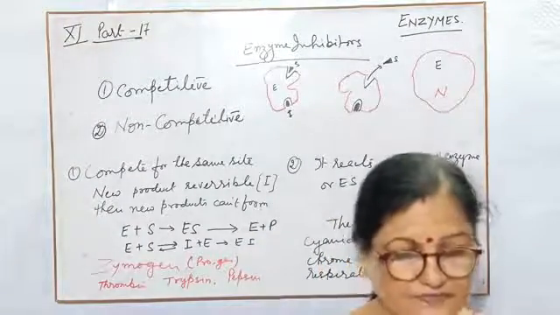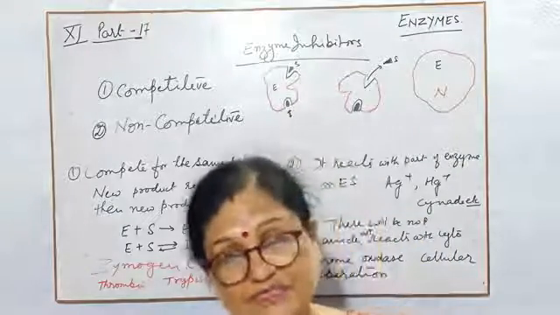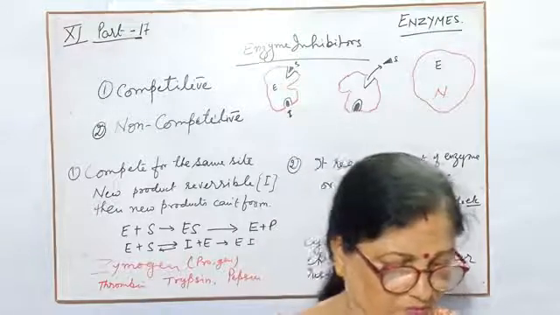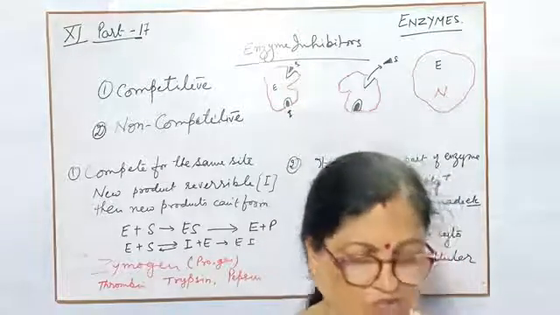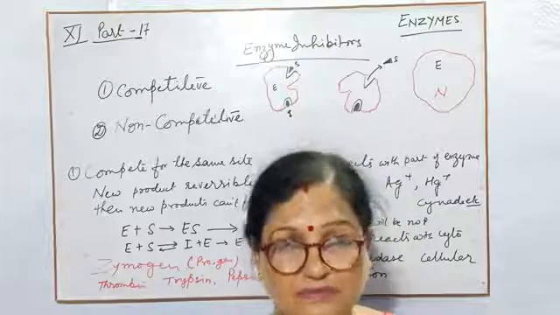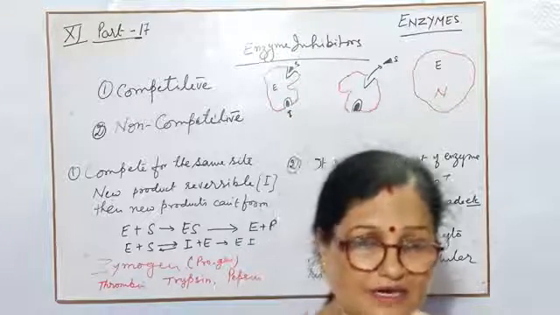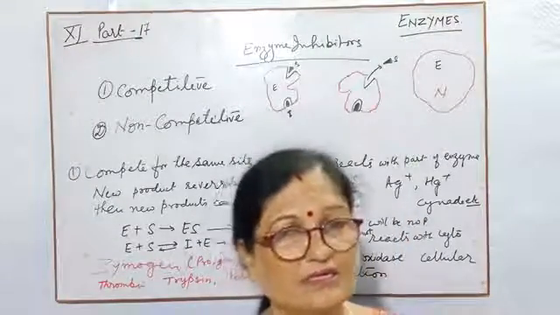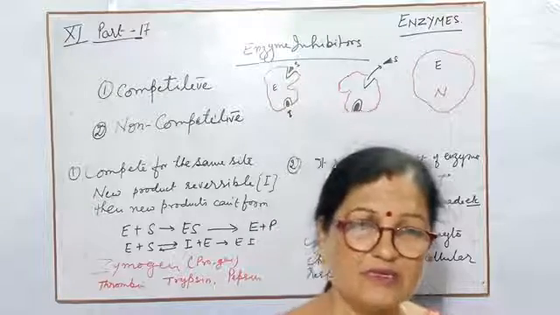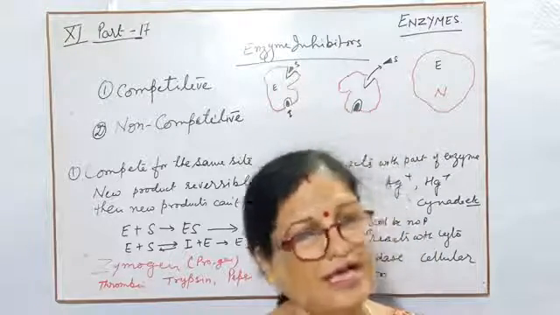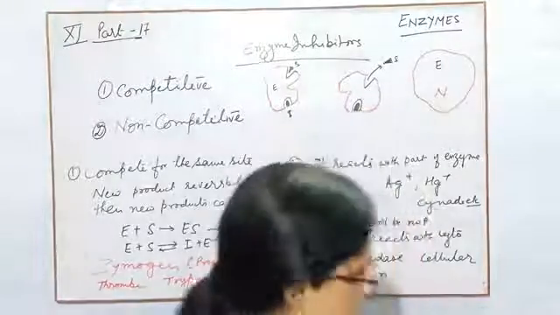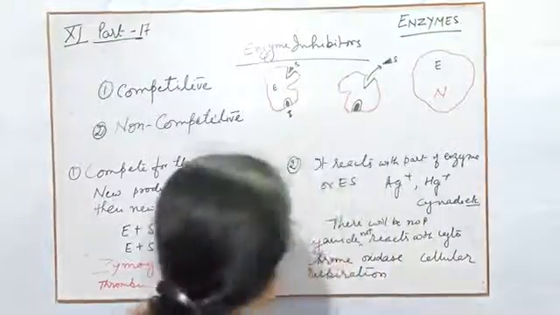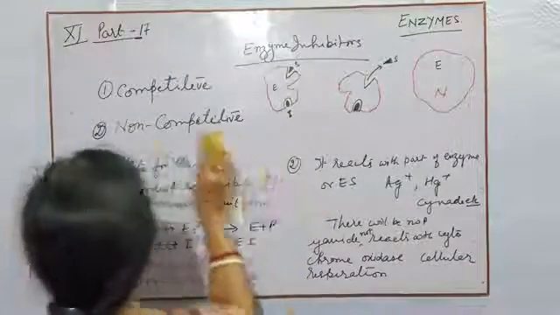This is the non-competitive inhibitor. There is no need of the same site, and no need of the same substrate. They are different, and do a different reaction along with the same enzyme, and the reaction stops. One example is given here for cyanide, and because of this cyanide the person will die. Next diagram.